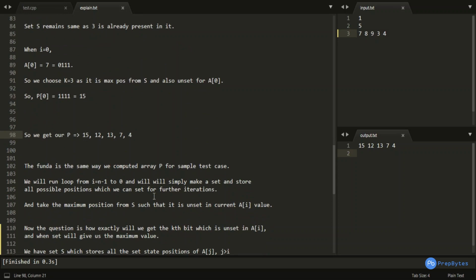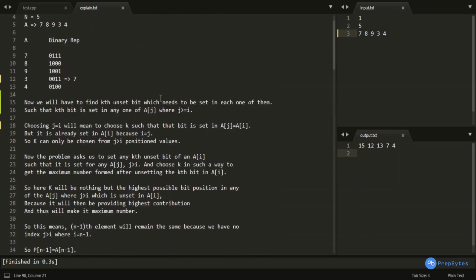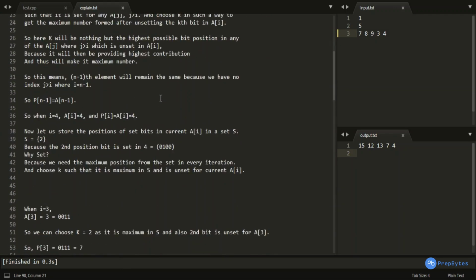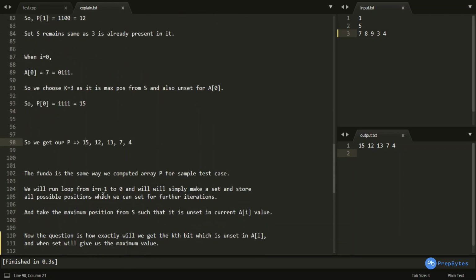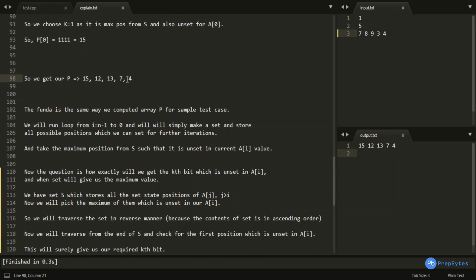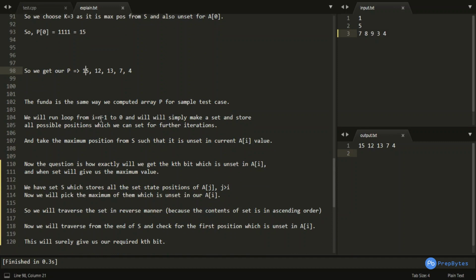So I guess you have understood how we are running our algorithm. So this is how we are getting this particular p array. Now the idea is the same as the way we computed the array p for the sample test case. We will run a loop from i equals n minus 1 to 0, and we will simply make a set and store all possible positions which we can set for further iterations.